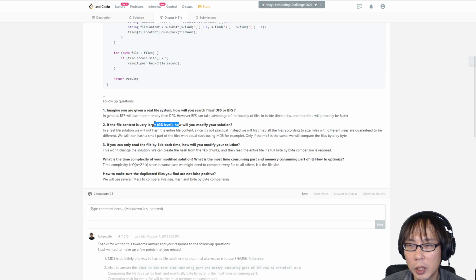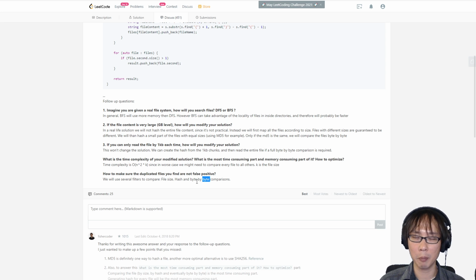And then what if it's really large? Then what they do is hash. Compare size first, then hash. And what if you can only read? It won't change the solution. We can hash by 1 KB chunks, right? And compare 1 KB by 1 KB. So I guess that's the same. What's the time complexity? They have the same time complexity. And then how to make sure of false positives? After hashing, if there's a collision, then you compare them byte to byte.